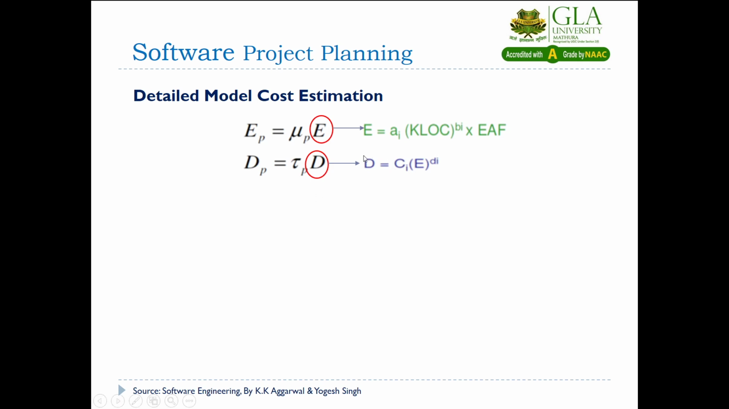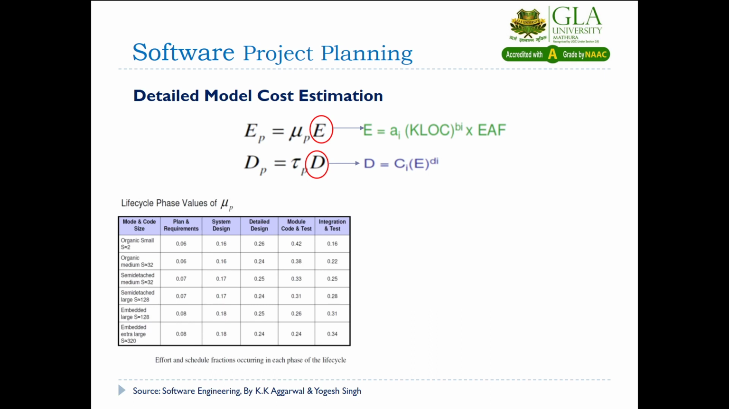Then you will be able to compute the development time. Having computed the effort, you will put this effort into the formula of development time, and ci and di you will take from the intermediate table. These four coefficients, a, b, c, d, depend on the type of the project, whether it is organic, semi-detached or embedded. After that, you require mu p and tau p to divide this total effort into effort for the different phases and the total development time into time for the different phases.